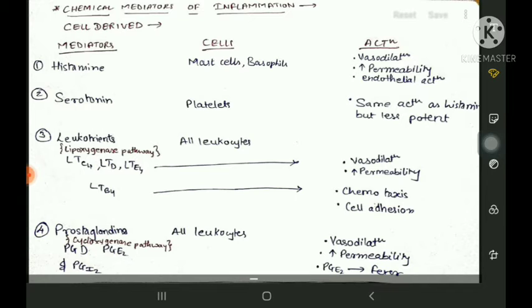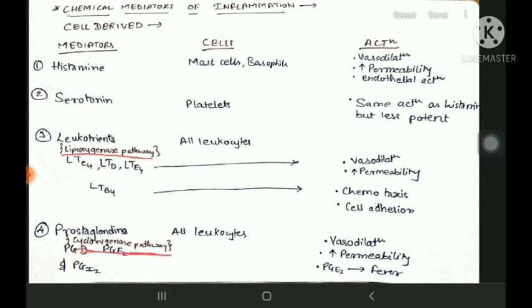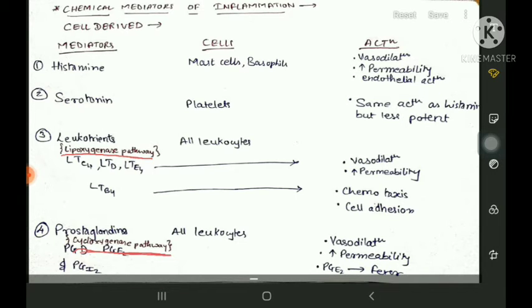Now phospholipase A2 acts on the cell membrane and starts releasing arachidonic acid inside the cell. Arachidonic acid has two fates to go through. It can either undergo the lipoxygenase pathway, or it can undergo the cyclooxygenase pathway.